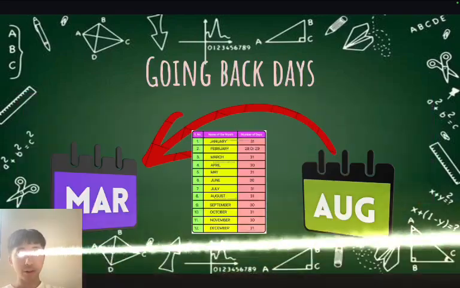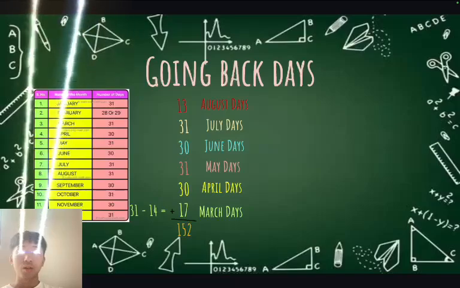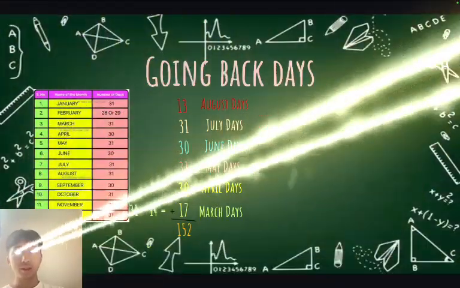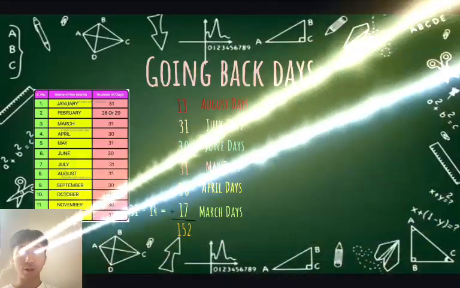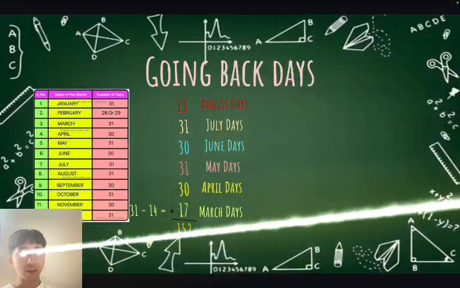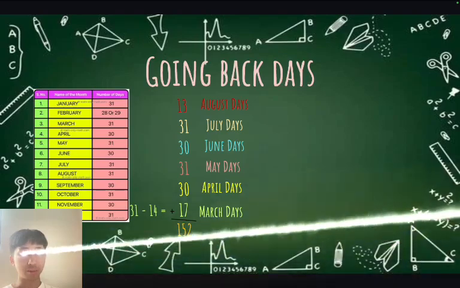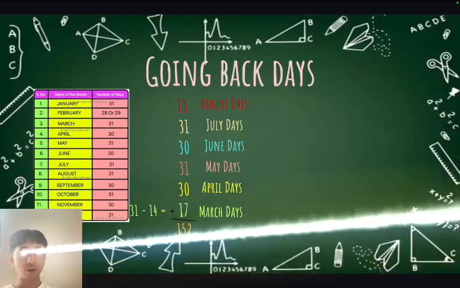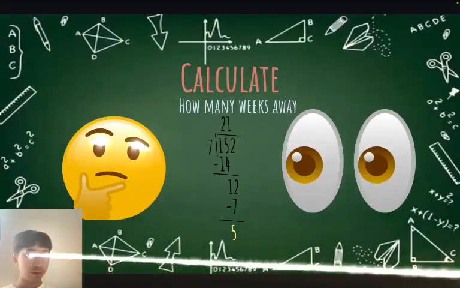Now that we're in 2008, the final step is much simpler. Remember your days of a month, this should be a lot quicker. So currently, August 13, 2008 is 13 days away from July, or July is 31 days from June, and so on and so forth. March 31st is 17 days away from March 14. Adding all these numbers together, we get 152 days. This is the total days from August 13 to March 14. We're finding the total days away in order to find out how many weeks away August 13 is from March 14. So let's calculate it.